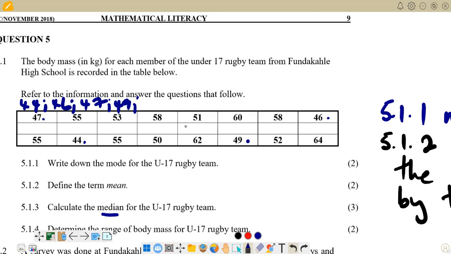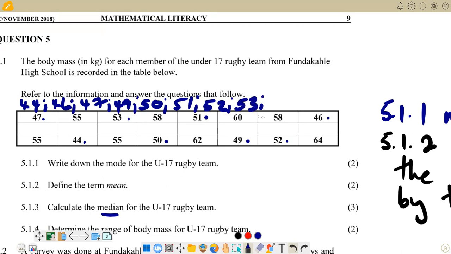We are seeing that we have 50 here, so we can put our 50 there. Then we go to the next one. We have 51 here, and we have also put our 51. And then next, we have 52 here, so we go to the 52. And then the next one from 52, we have 53. So you enter your 53 here.